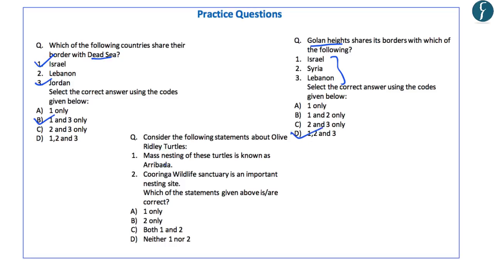Third question reads, consider the following statements about olive Ridley turtles. First is that the mass nesting of these turtles is known as arribada, which is correct. Second is that the Coringa Wildlife Sanctuary is an important nesting site for these turtles, which is also correct. Hence the correct answer is C, that is both 1 and 2.